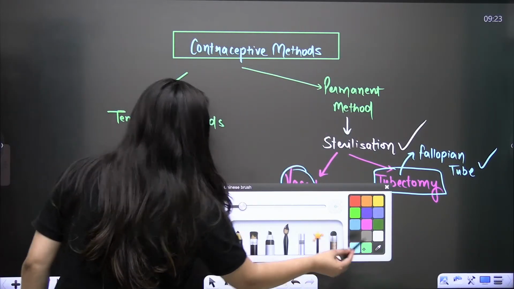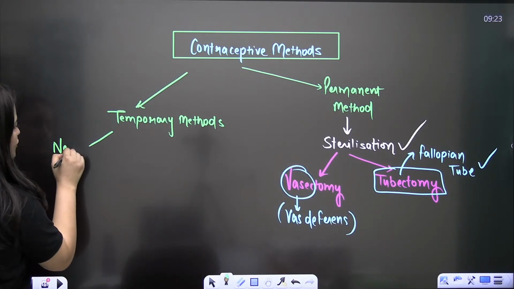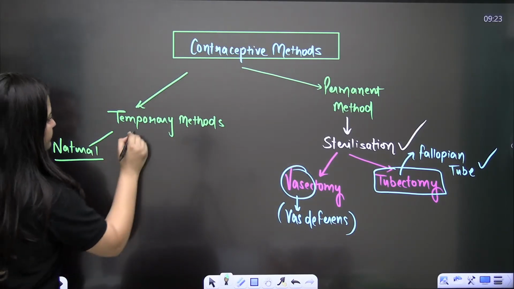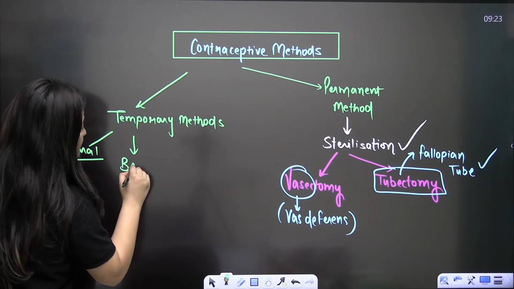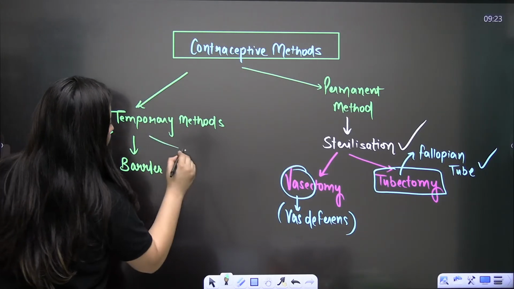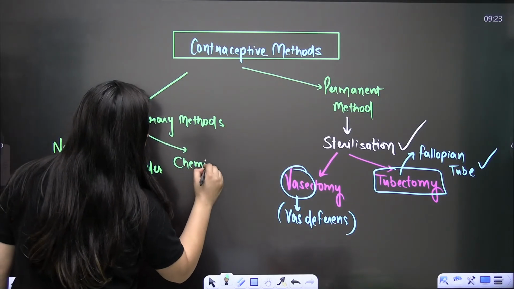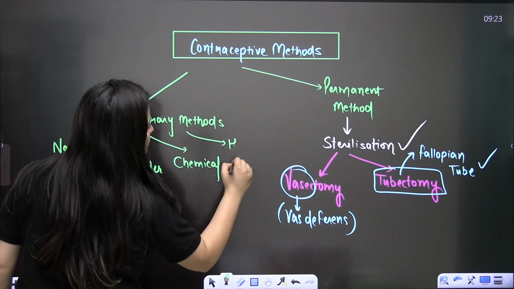And when we talk about the temporary methods, you have natural methods, barrier methods, chemical methods, and hormonal methods.